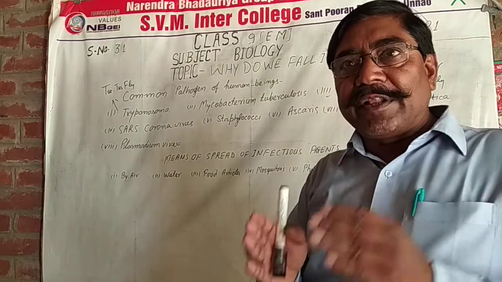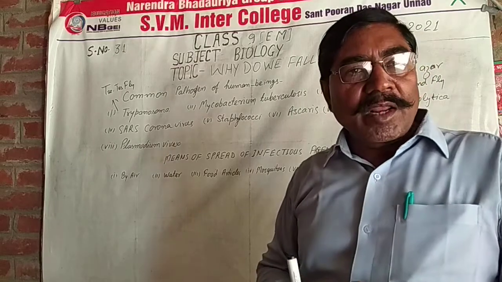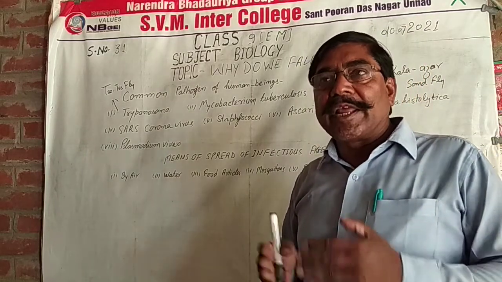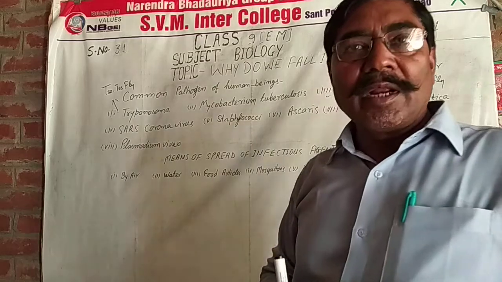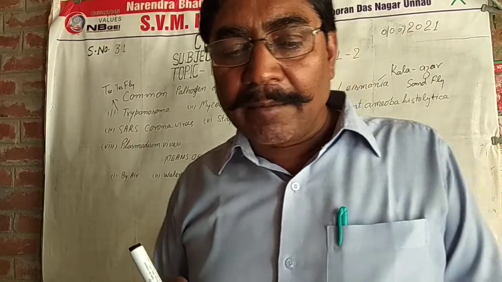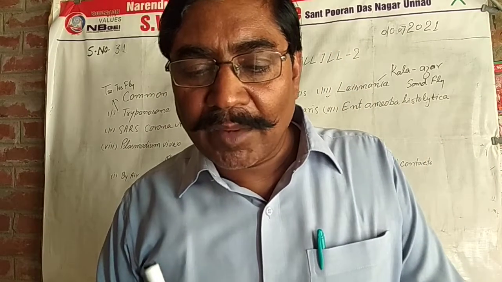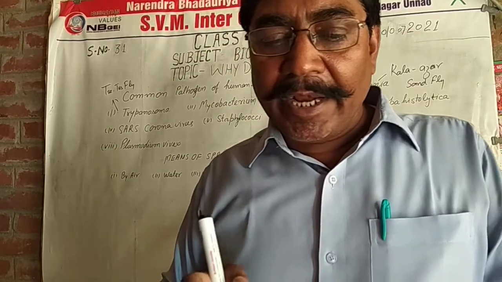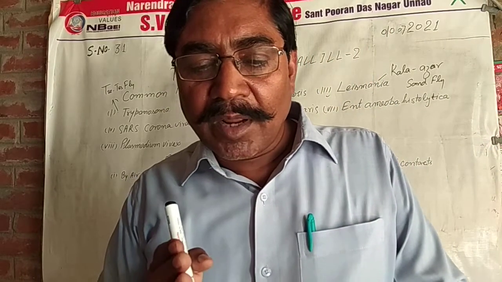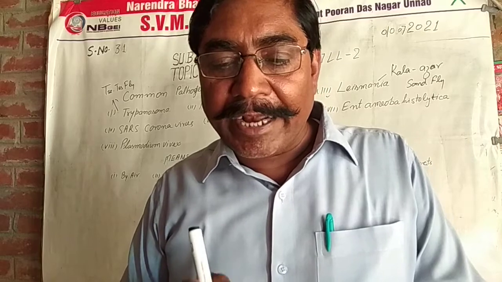A healthy person who comes in contact with and breathes in these droplets can also be infected. So airborne diseases spread more in overcrowded or poorly ventilated areas.